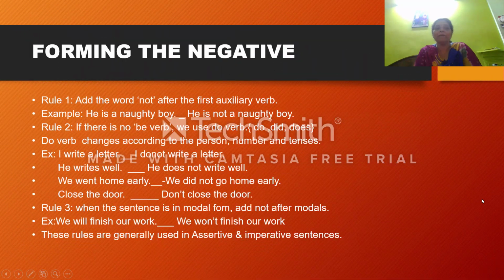How to form the negative. It is a little bit important. Please go through this and listen to me very carefully. Add the word not after the first auxiliary verb.